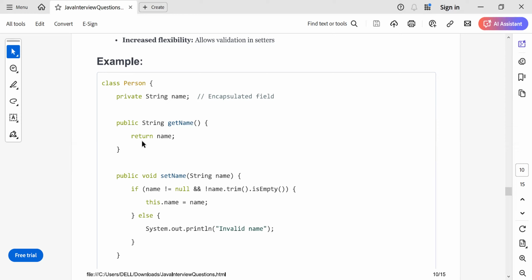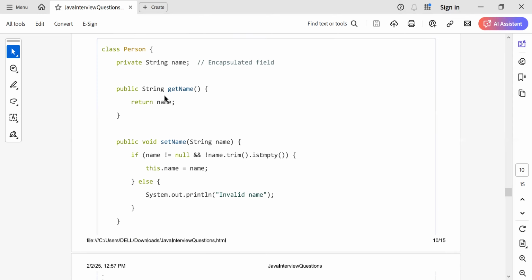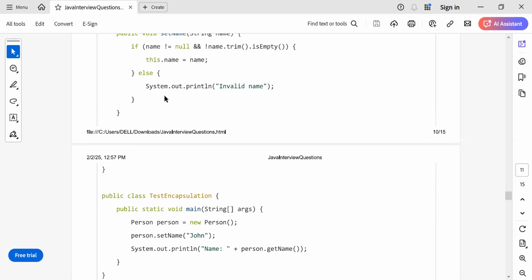You need to declare your properties as private, and you need to give getters and setters to interact with the property. Your client won't be able to change the property directly. They can only change it with the getters and setters. Whenever they want to change it, they use the setter. Whenever they want to get the value, they use the getter. So this field is known as an encapsulated field. That is about encapsulation, where you combine your code and data into a single unit.